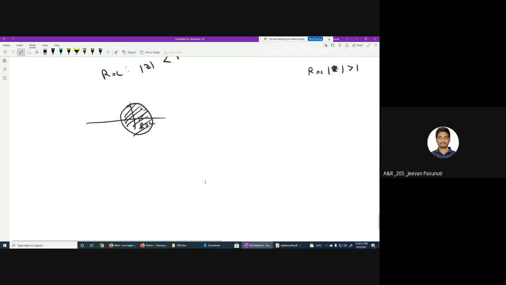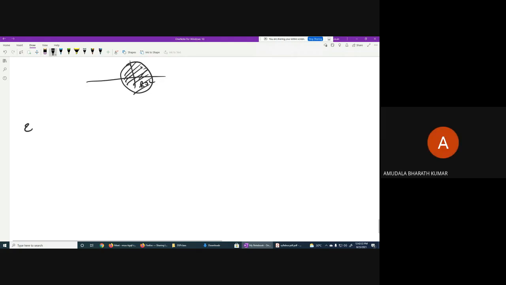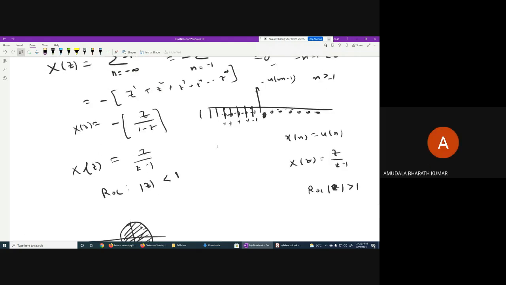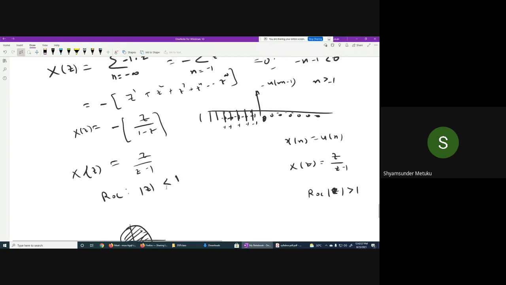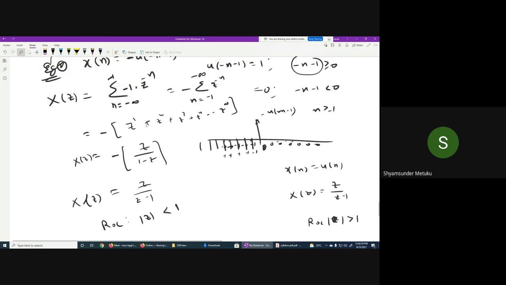Yes, sir. Now I am giving the third example. Sir, can you explain one second those? This one? Yes, sir. How it has come up. Go back to this particular thing. n is equal to minus infinity to minus 1. This minus, let it be outside. This r into e power j theta or j omega, anything is okay. Minus n. Minus will be outside. n is equal to minus infinity to infinity, minus 1. r power minus n into e power minus j omega.